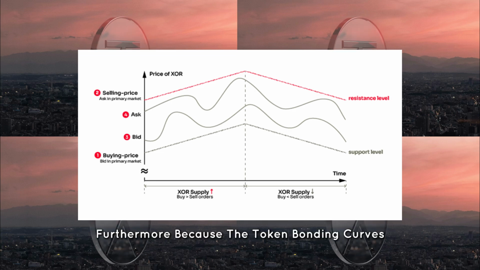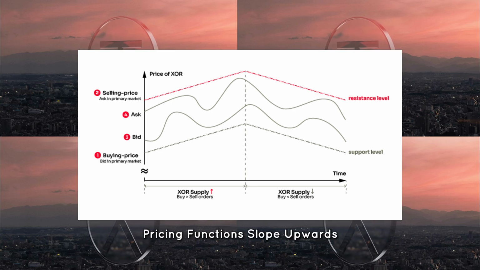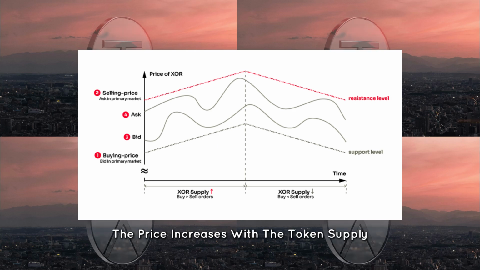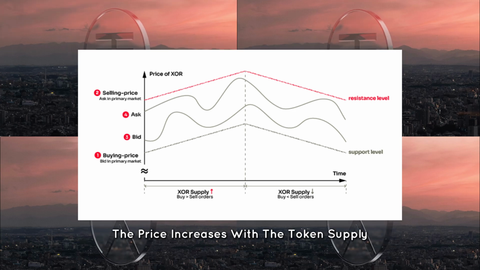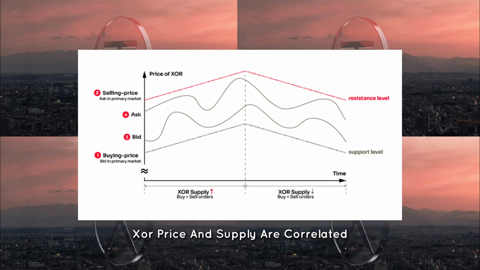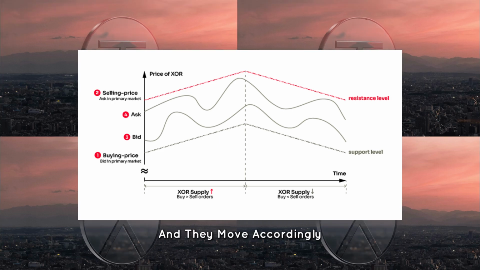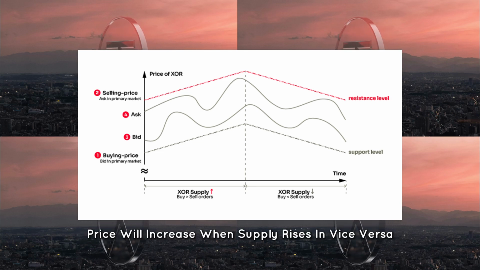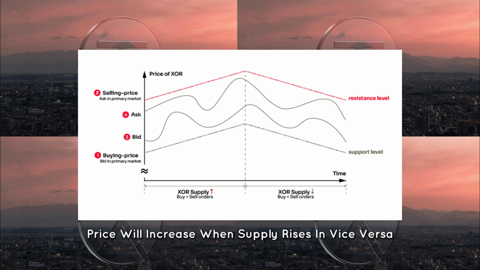Furthermore, because the token bonding curve's pricing functions slope upwards, the price increases with the token supply. Keep in mind that with a token bonding curve, XOR price and supply are correlated and they move accordingly. Price will increase when supply rises and vice versa.